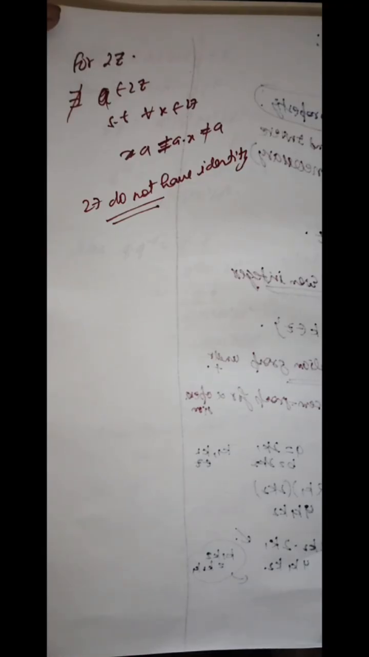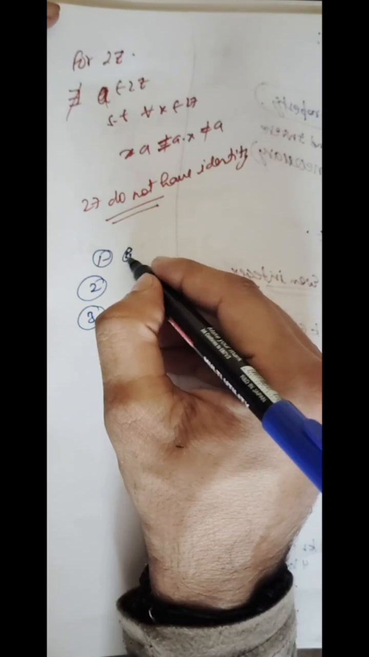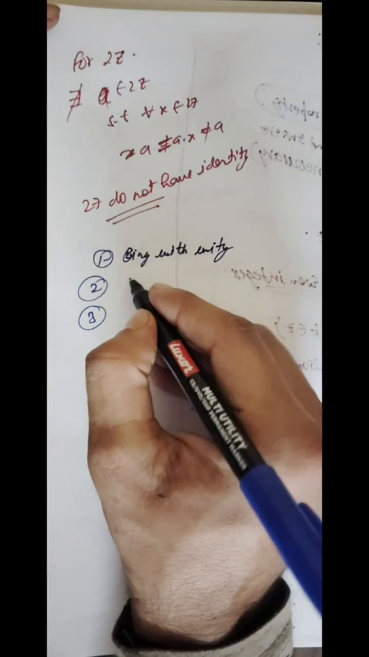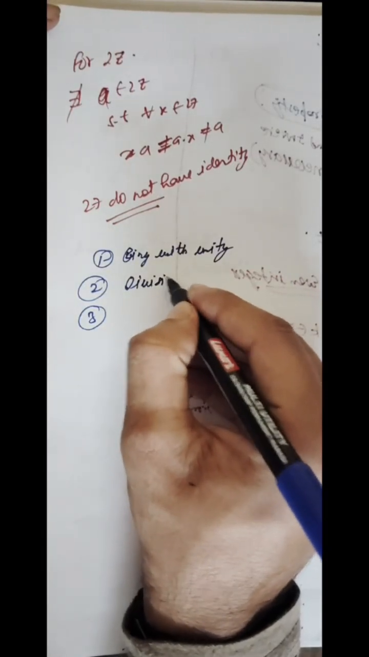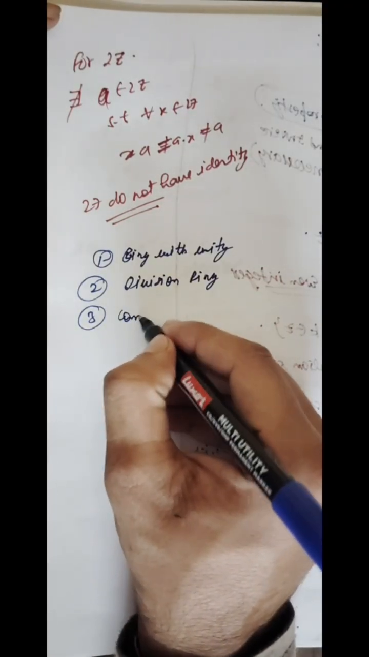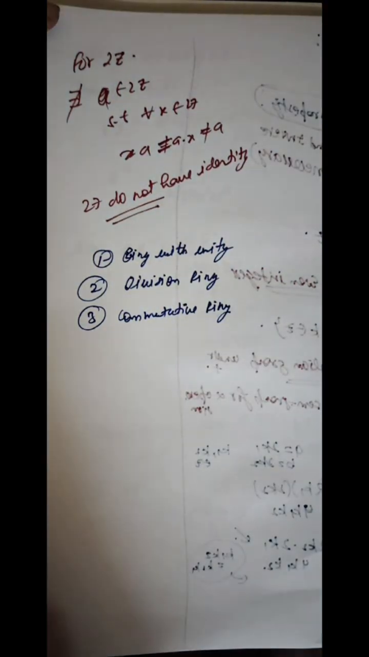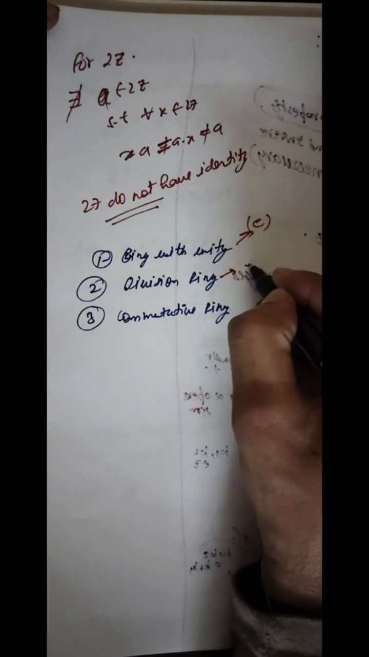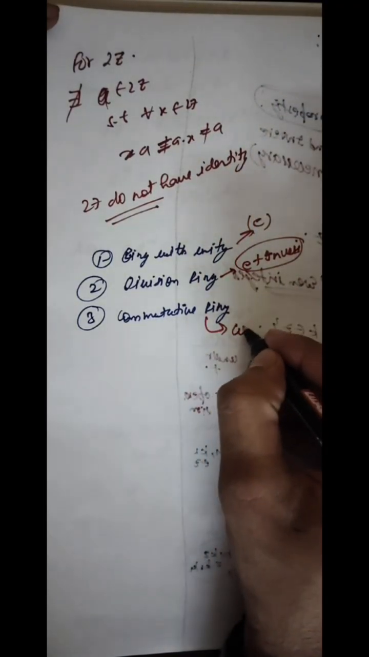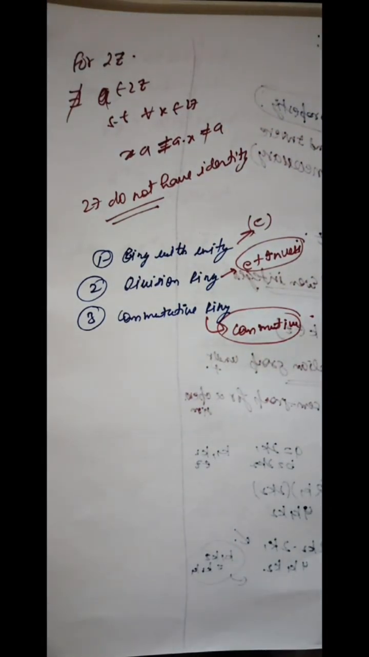So recall what we studied till now. We studied 3 types of ring: ring with unity, second your division ring, and your third one is your commutative ring. Student, ring with unity only contains E. This contains E plus inverse, and this is only commutative. So we are left with 2 more types of ring.